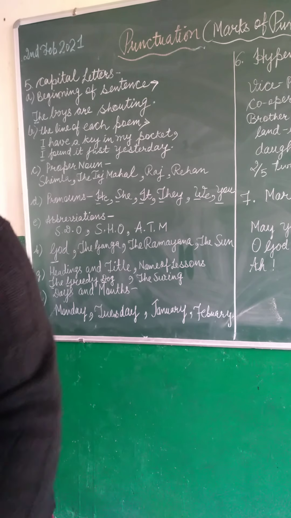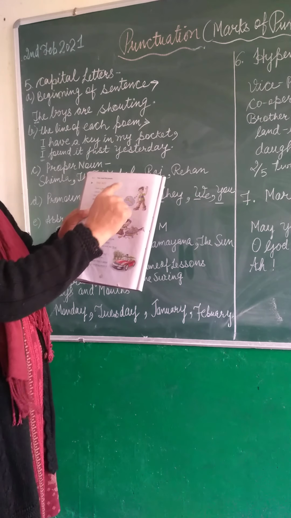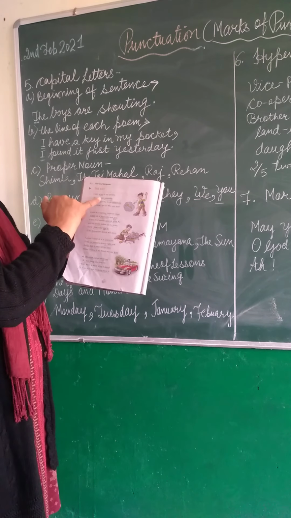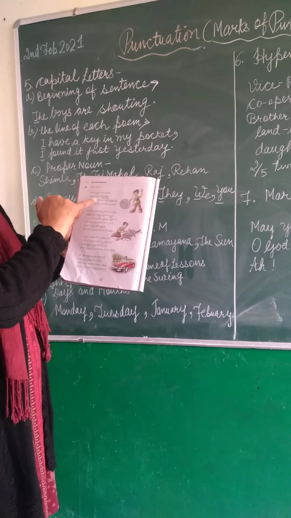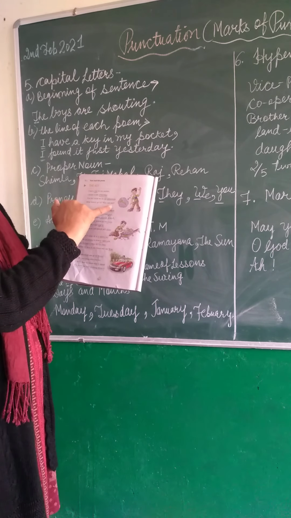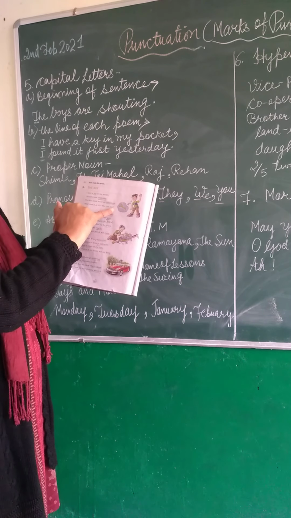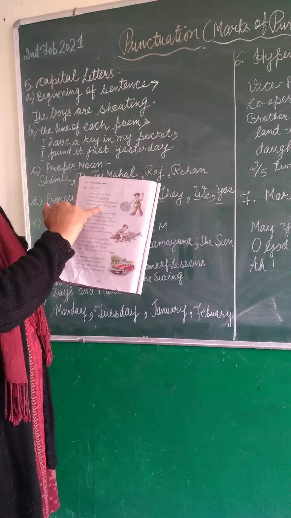Now let's study the third class. Look here, the key. Now read this poem. Okay, I have a key in my pocket. I found it just yesterday. Look here, I. This key must be for an adventure. What does it go to? Who can say? Who can say? This is a question, so I put a question mark here. And what does it go to? Again I put a question mark here.